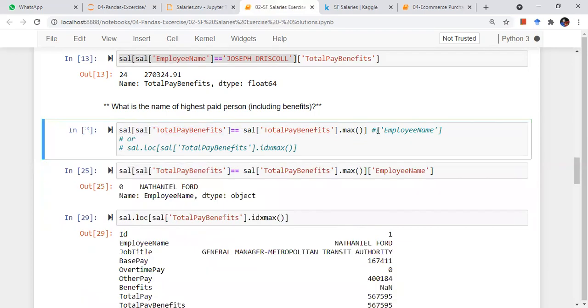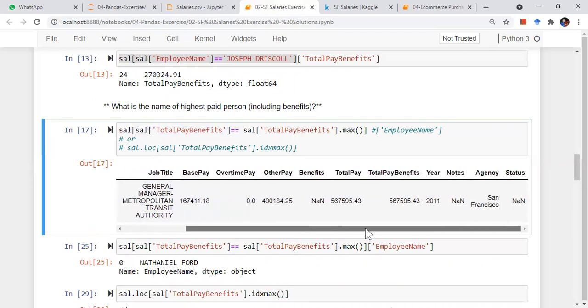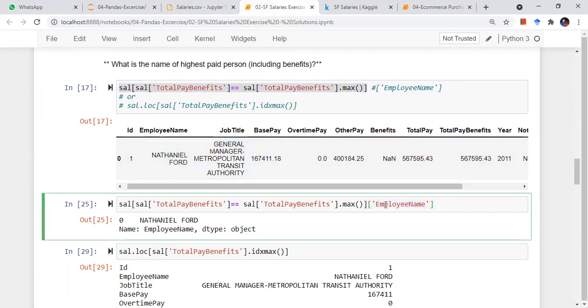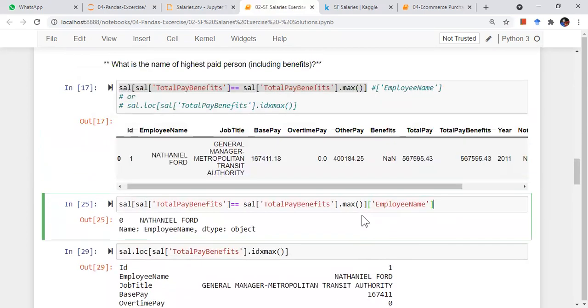Now if I do this, I get that row where the total pay benefits is maximum. And I have to fetch the employee name of that person who is earning the maximum. So how can I do it? Just pass the column name. The output of this whole thing is a data frame. It's a row, and if I want to see a column in that, I'll just pass in the column name inside square brackets.